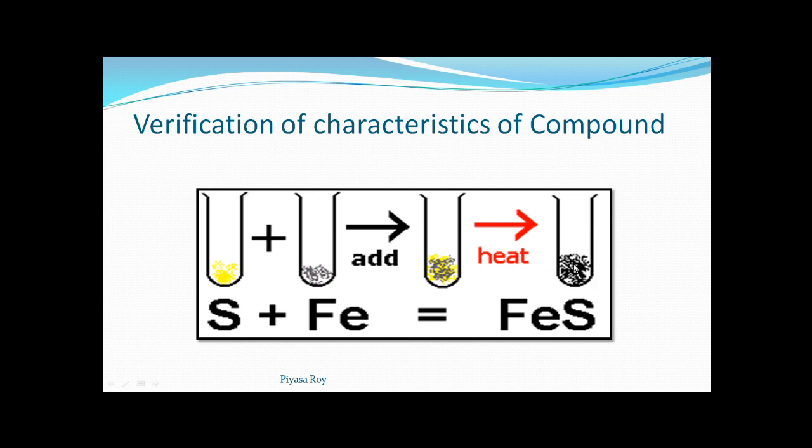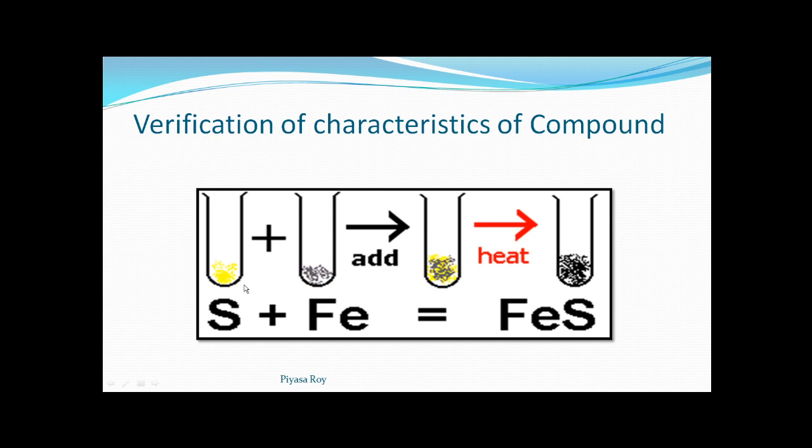That means in this compound, sulfur has lost its property of getting dissolved in carbon disulfide. In the same manner, if we bring a magnet to it, it will not get attracted by the magnet. That means iron has also lost its property.